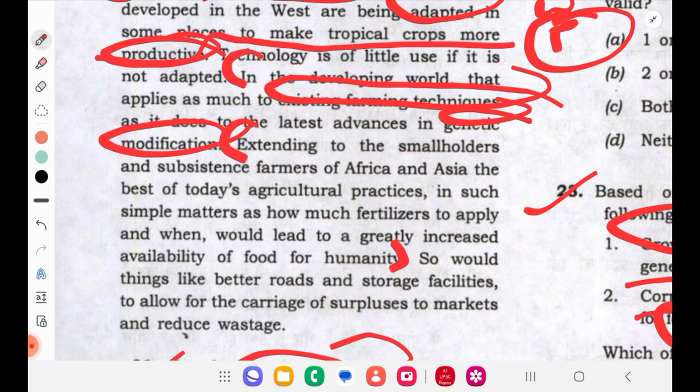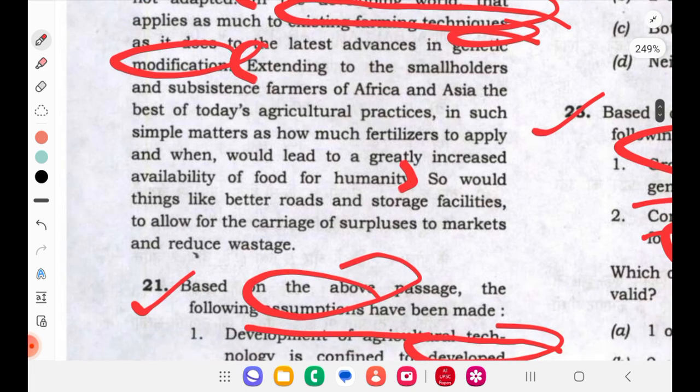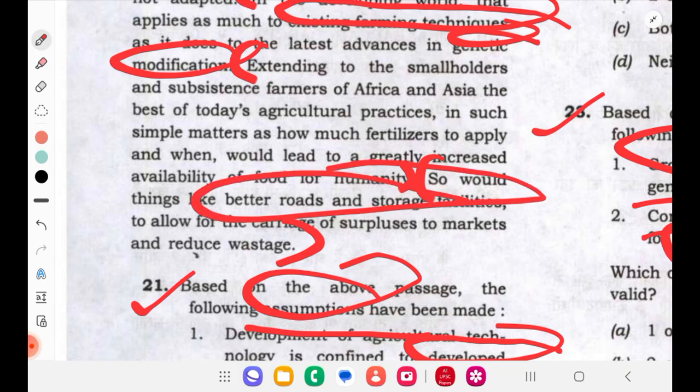Saying when and how much fertilizer to put will be sufficient. Would things like better roads and storage facilities to allow for the carriage of surplus to market reduce wastage? Storage and transportation, if good, are sufficient.